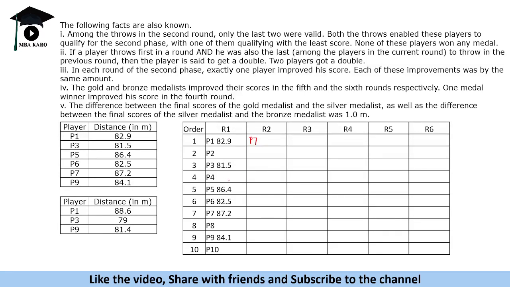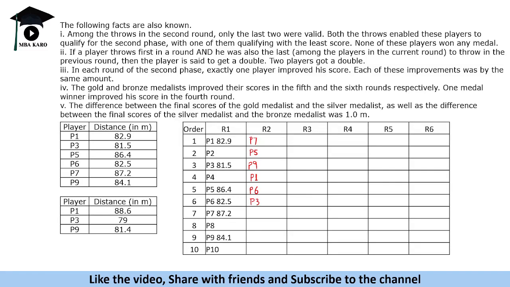Then P7, followed by, we can see from this that P5 will be the second person to throw. And after P5, we have P9 will be the next person to throw in this round. Then 84.1. Then we have 82.9. P1 will be the next player. And then we have P6 and then P3. So these are the players in the order they will throw in the next round.